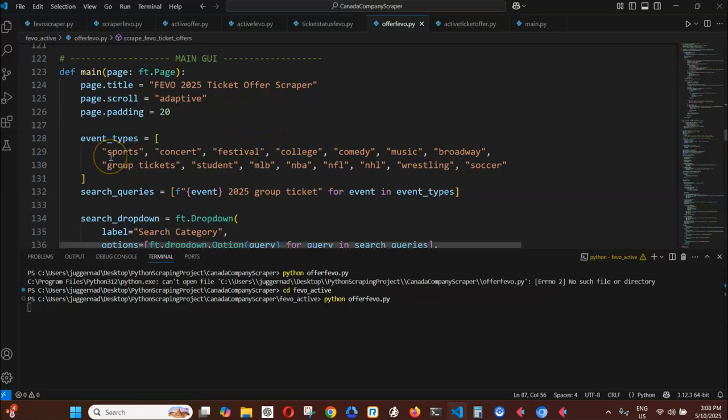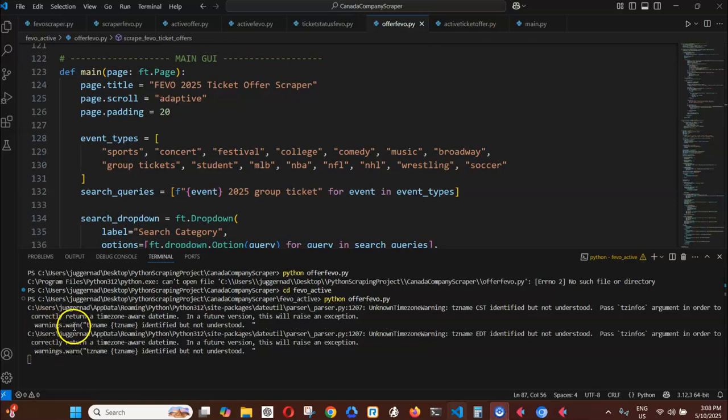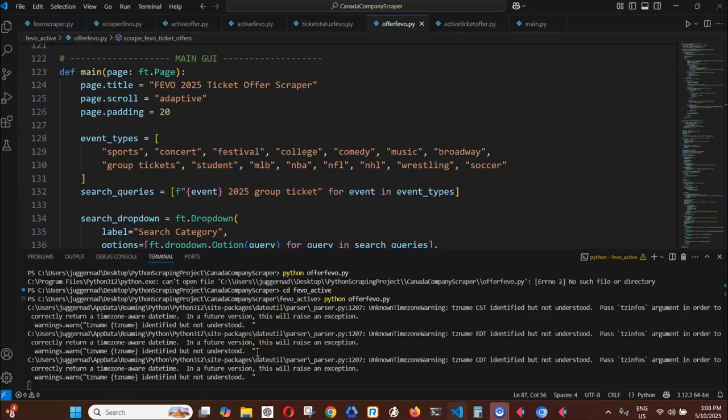It also has sports, concert, festival, college, comedy, music, Broadway, group tickets, student, MLB, NBA, NFL, National Hockey League, and then wrestling, soccer. As you can see, it's also going to give you some warnings. If there is any button that is not available on the ticket, it will not be scraped by the browser.